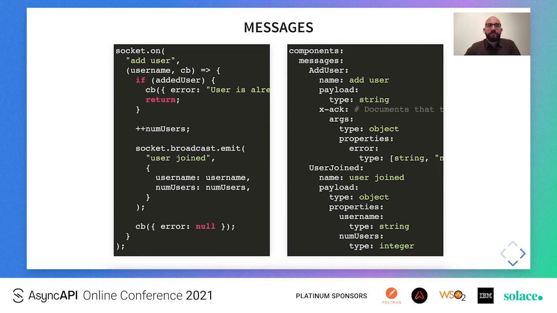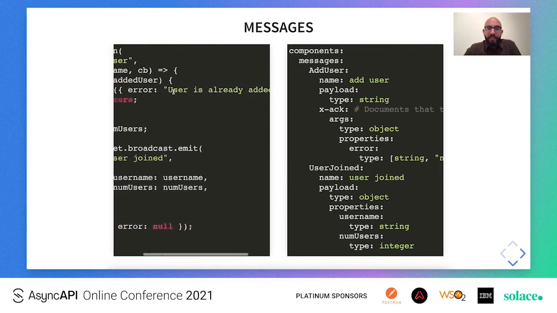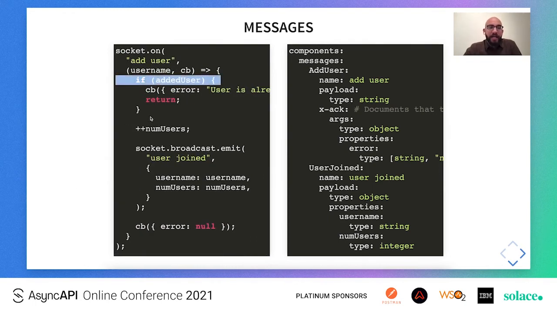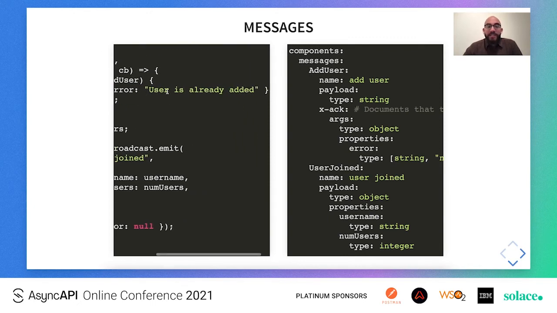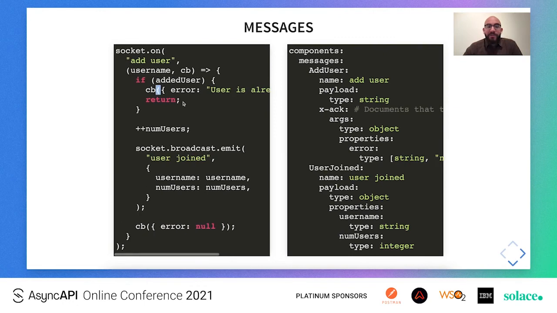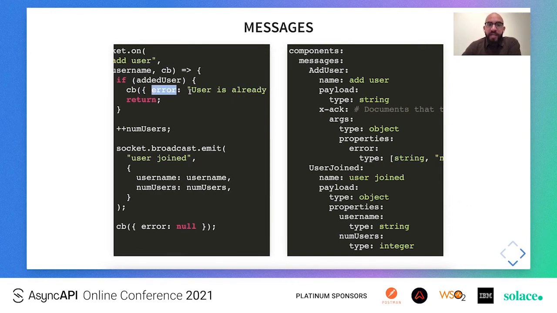You see here that the inputs of our event handler are a username string and an acknowledgement callback function. If the user is already added, then the callback function is invoked with an error which says a user is already added. So there could be an acknowledgement of this event in the format of an object which has an error property of type string.